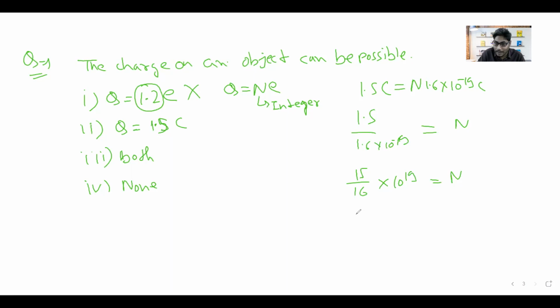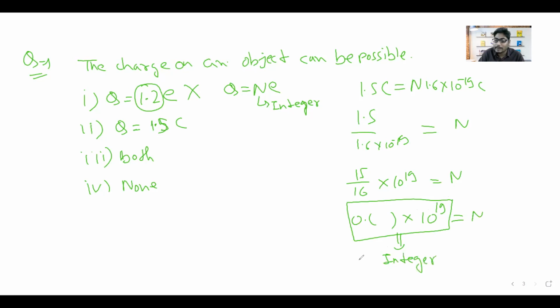Whatever this value is, it will be 0 point something, but it is multiplied by 10 to the power 19, and this order ensures that the whole value is an integer.